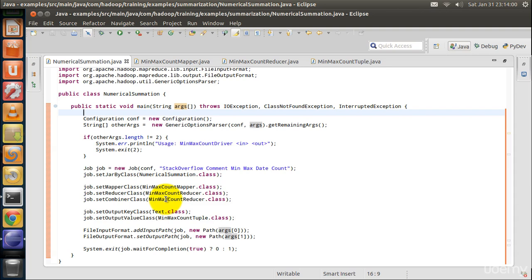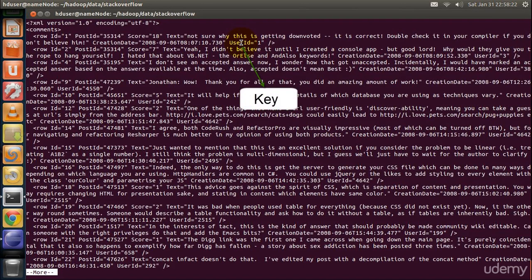In summarization pattern, most of the time the combiner class and the reducer class will be same. So reducer class is used as the combiner class here. Here the data type of the output key is text. That's because user ID is the key in this example. And user ID is string in comments dataset.